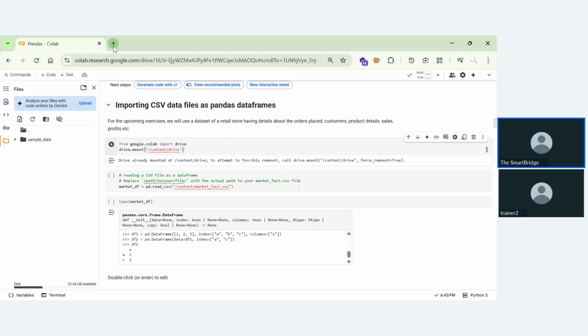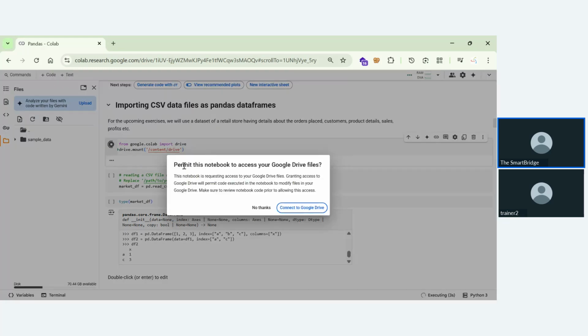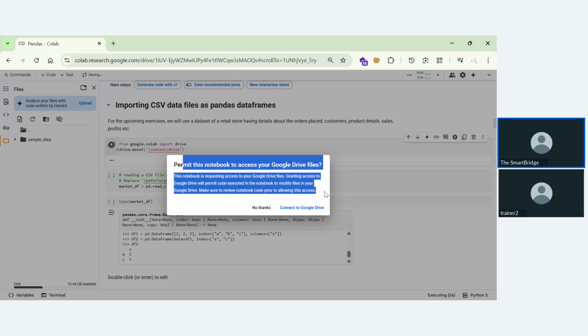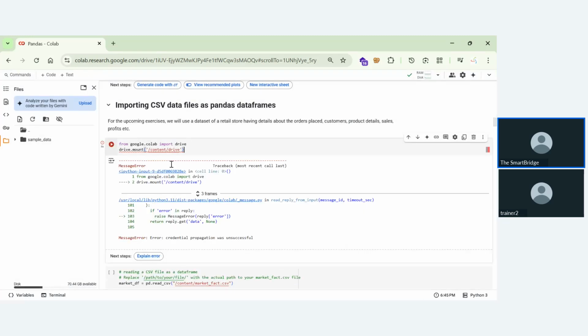What I want you all to do is, you can log into your Google Colab, and you can log into your drive, and you can mount the drive. Mounting the drive means connecting your drive. If you run this cell, it will ask you to connect your drive. This will give this notebook permission to access Google Drive. If you give this access, Google Drive will be connected. As I didn't give the permission, it will show it this way.